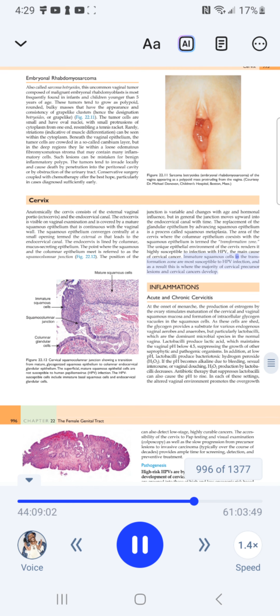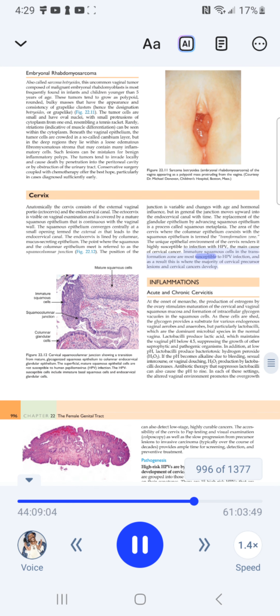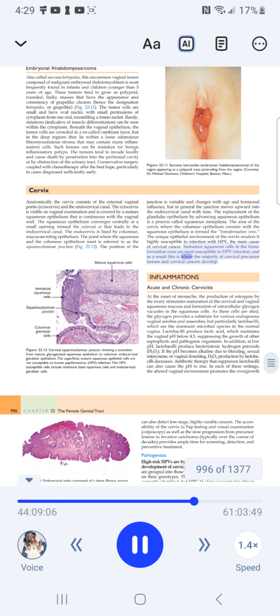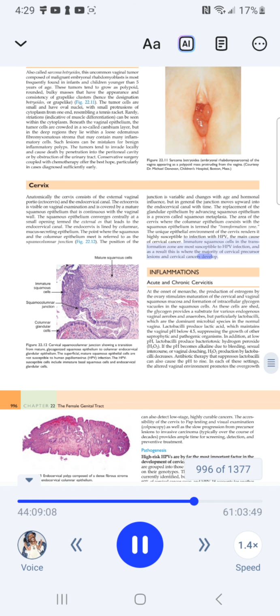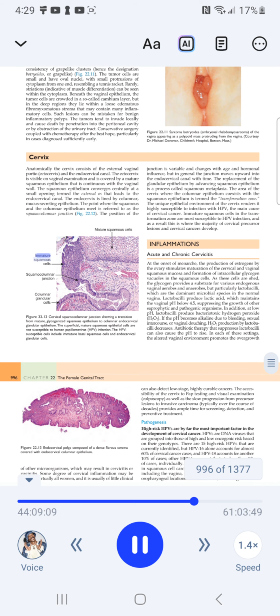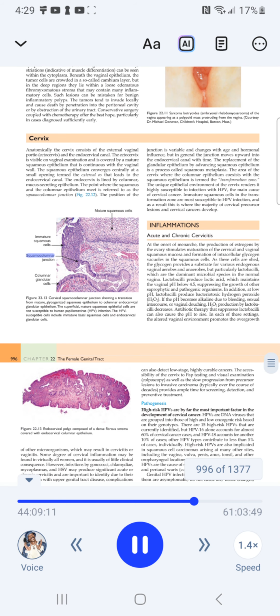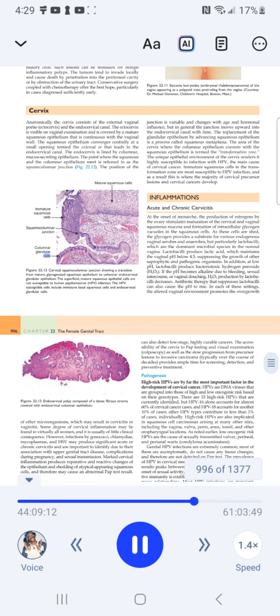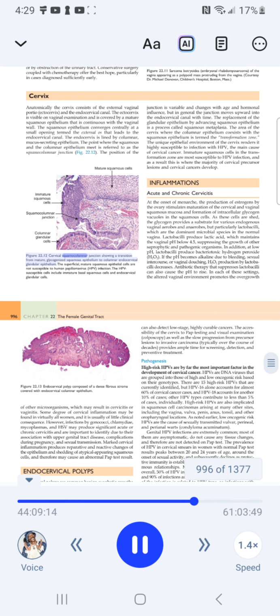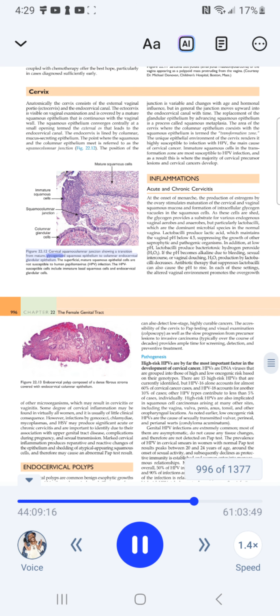Immature squamous cells in the transformation zone are most susceptible to HPV infection, and as a result this is where the majority of cervical precursor lesions and cervical cancers develop. Figure 22.12 Cervical squamocolumnar junction showing a transition from mature, glycogenized squamous epithelium to columnar endocervical glandular epithelium.